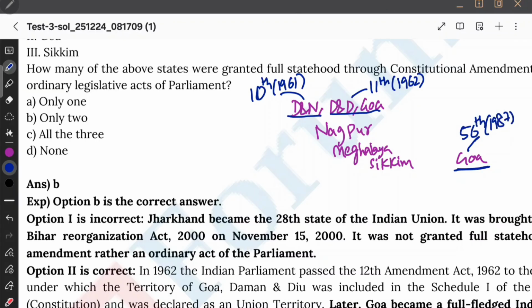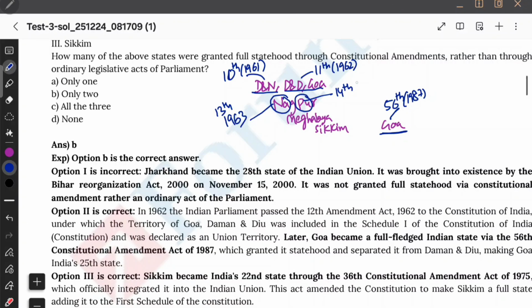ओके दैट इज अबाउट गोवा. एंड देन नागपुर में नागालैंड है, पुडुचेरी है. एक्चुअली नागपुर नहीं है वो. ओके नागालैंड इट्स विच ईयर? आई थिंक नागालैंड इट्स 1963. Which CAA 1963? I think it's 13th CAA 1963, and then 14th CAA Puducherry I think Puducherry also 14th CAA 1963. Okay, and then we have Meghalaya which year? I think Meghalaya 22/22 it's 1969.